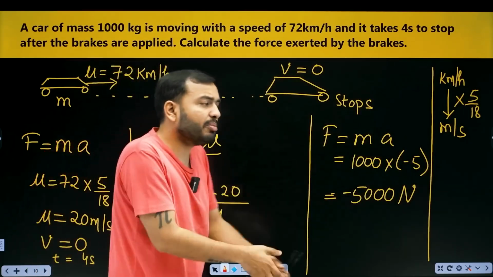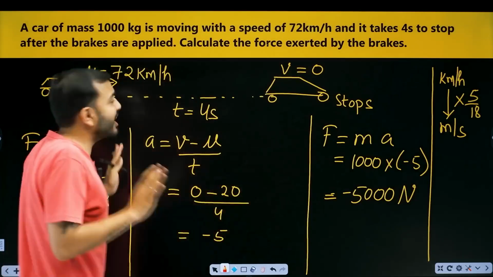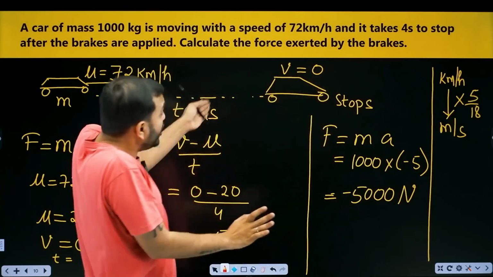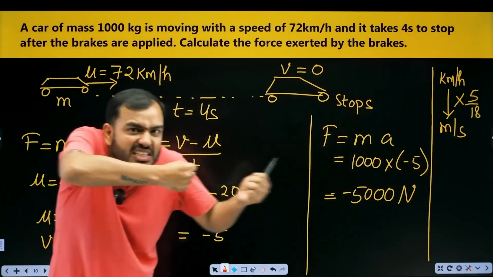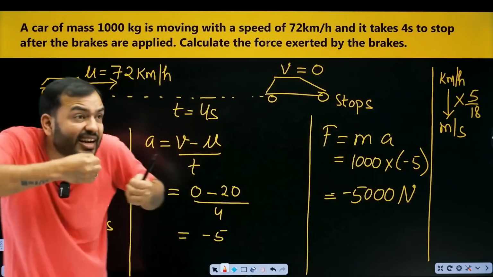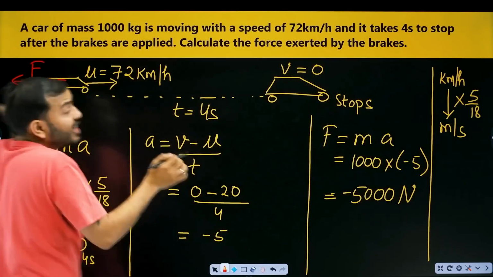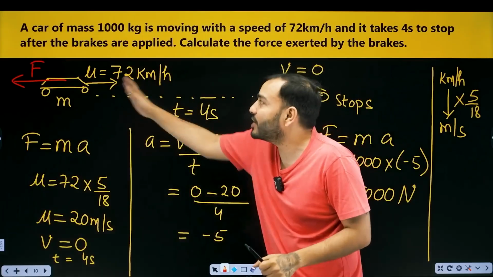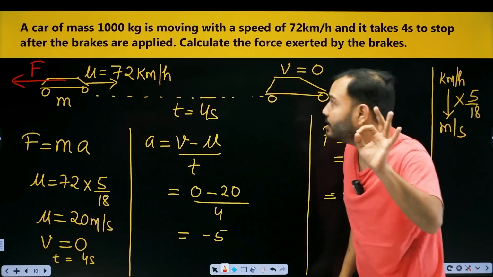If the speed of something is decreasing, it means you must be pulling or pushing against it. If I push this car, then its speed will increase. Its speed is reducing. It's getting stopped. It means it was pulled. Where was the force applied? On this side. What kind of force is this side? Negative. Only then would it stop, gradually slowing down. That's why force is negative, and it's absolutely correct.